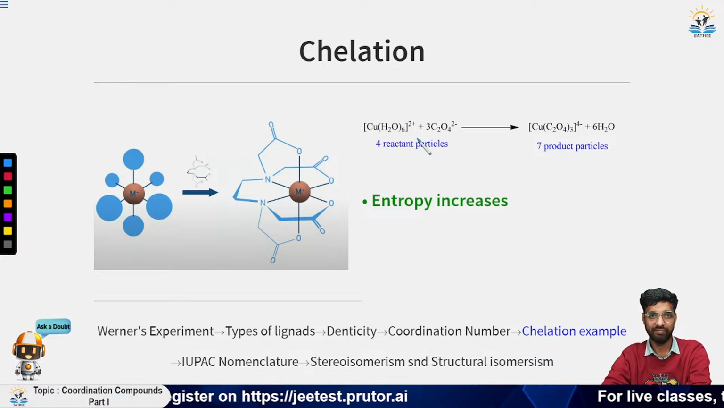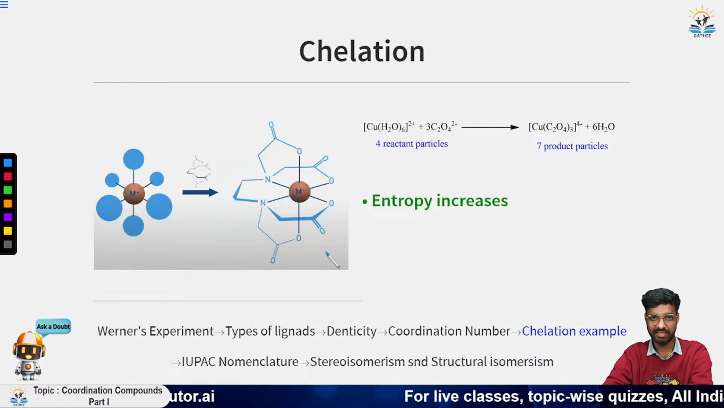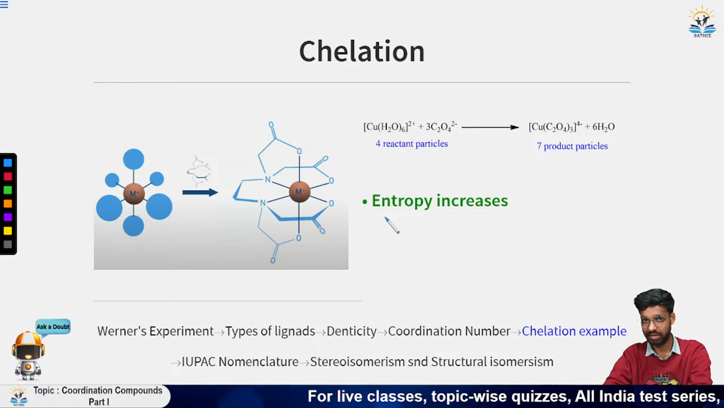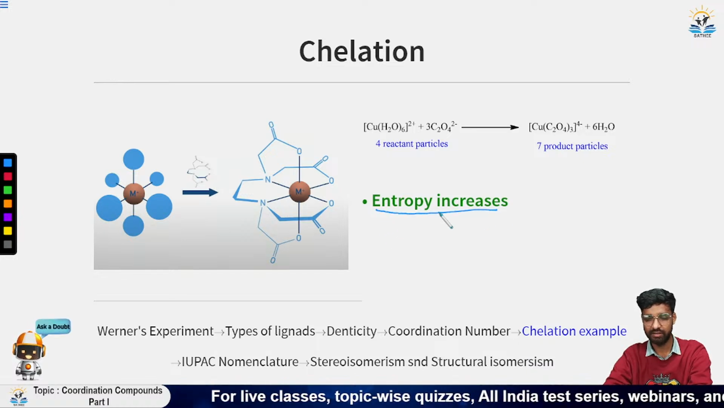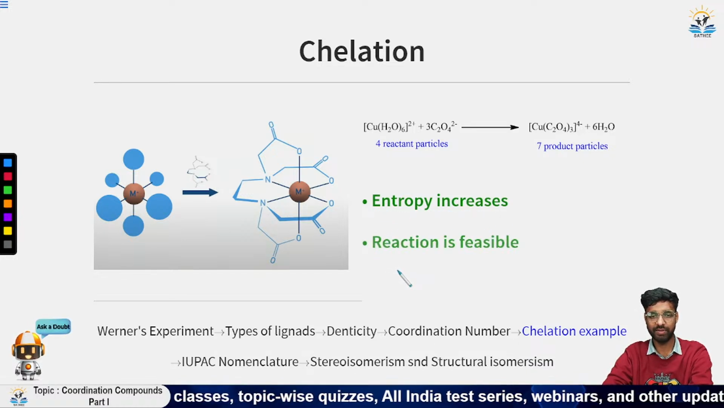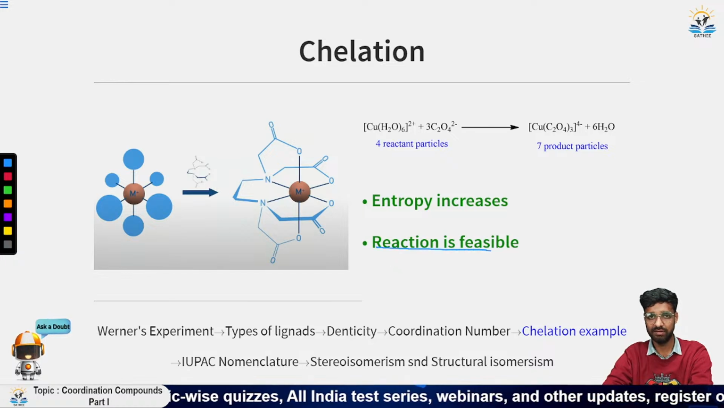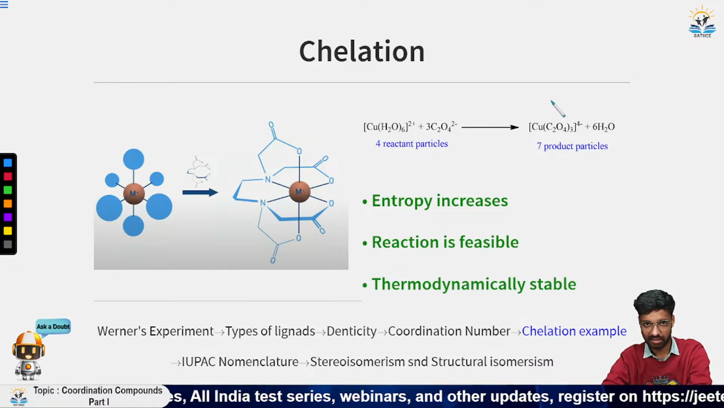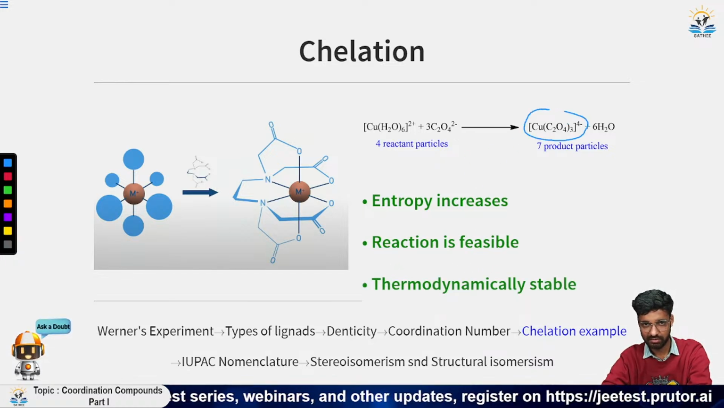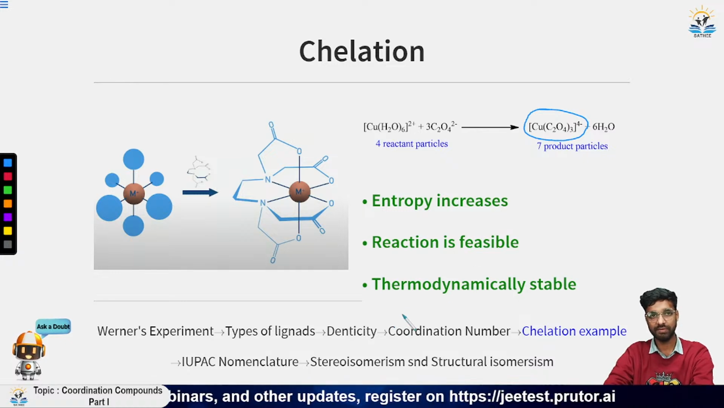No matter if the denticity of a ligand is increased, the reaction will have an entropy increase. Now due to this entropy increase, this reaction becomes feasible and the products become thermodynamically stable. So this product is thermodynamically stable. So this is called the chelation or the chelate effect.